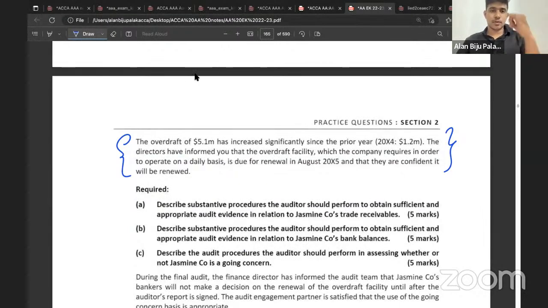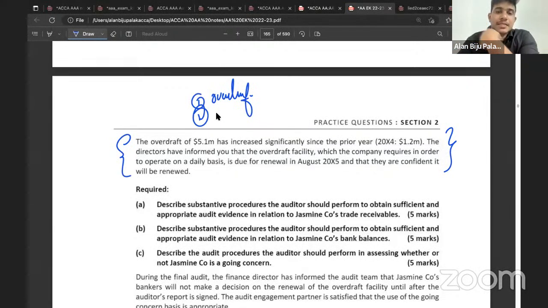എന്തൊക്കെ അറിയേണ്ടത്? Number one, Overdraft facility renew ചെയ്യുമോ എന്ന് ബാങ്കിന്റെ അടുത്ത് കൺഫർമേഷൻ. Okay, you need to know whether the overdraft facility will be renewed. Okay, fine. Then what else? രണ്ടാമത് അറിയേണ്ടത്, what if the overdraft facility is not renewed?